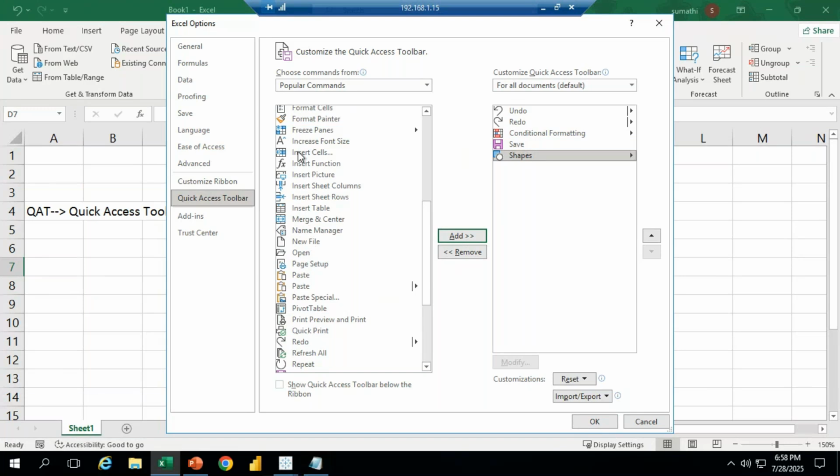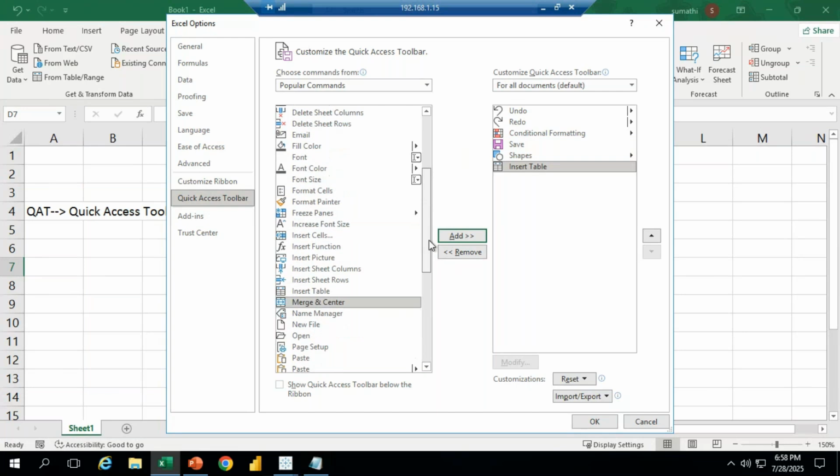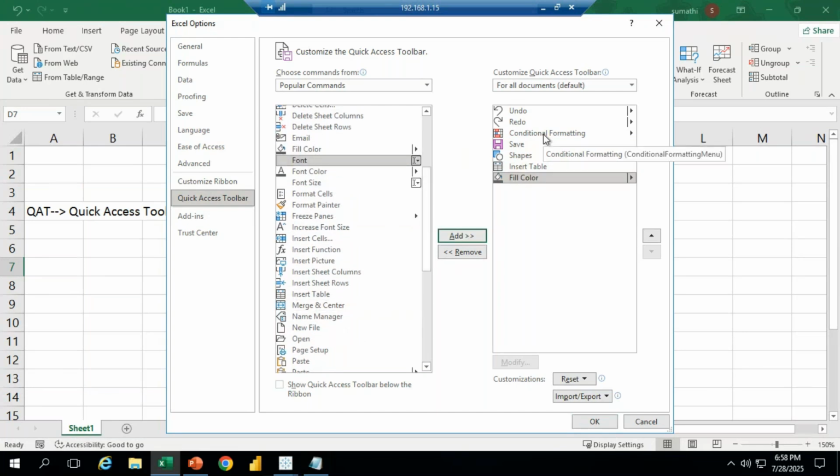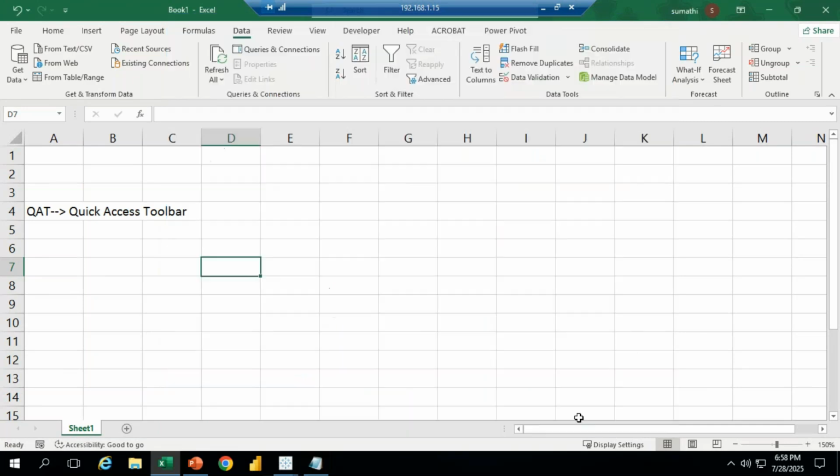I want to use the copy option also. Tables I want to use. Some fill color, background fill color, like this we added. Whatever our requirement is, we can add, then click OK. If I click on that, see, whatever we added, all the information displays here. Understood? See, if I want to insert conditional formatting, or save the file, just click that one button and it will automatically save.